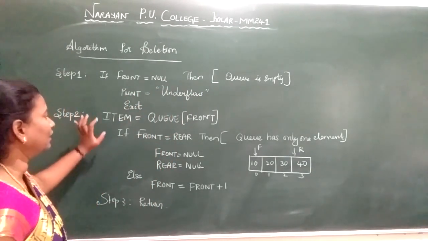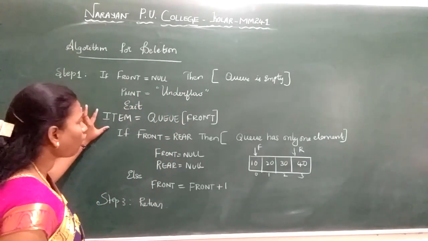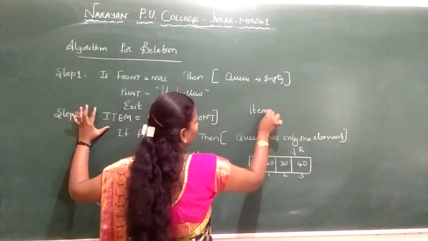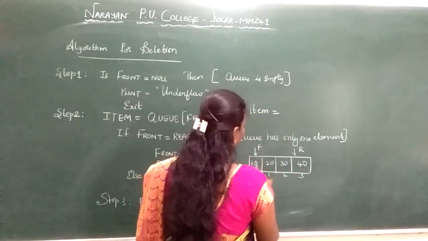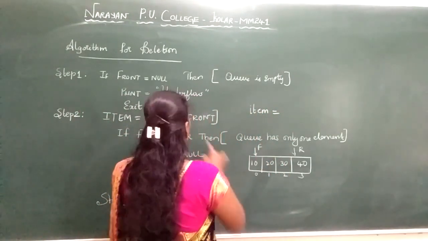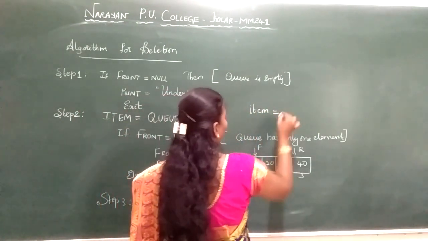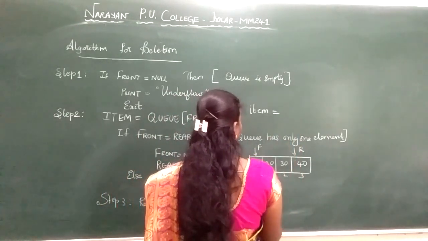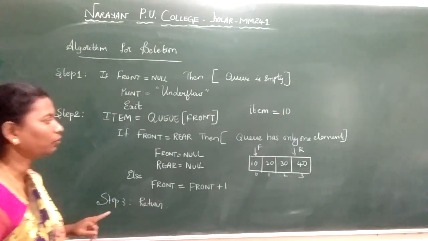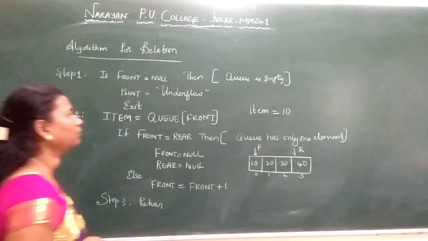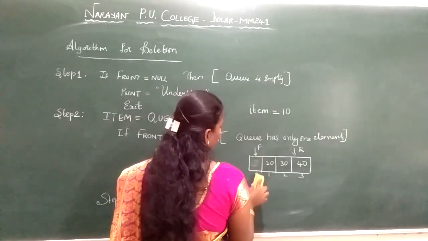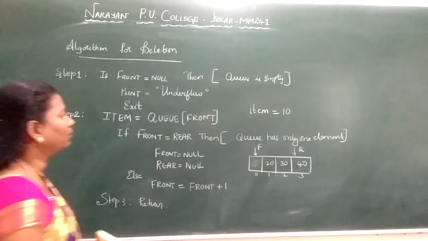Now if I want to delete my Q of front, I will give it to my item. Initially, what is my Q of front? Now I want to delete. Deletion always takes place from your front end. So Q of front, that is Q of 0. I have 10. Item is equal to 10. I am going to delete my item 10, that is nothing but my initial Q of 0. What is there in the 0th position? 10. Now I am deleting 10.